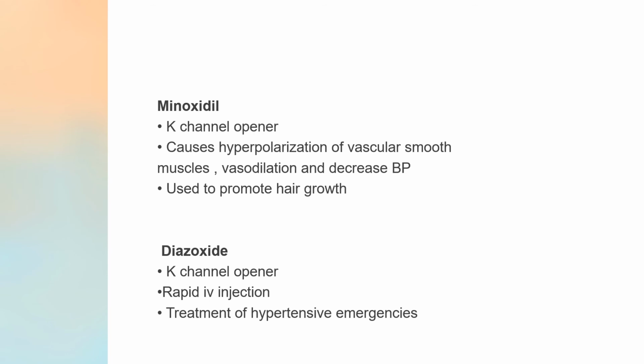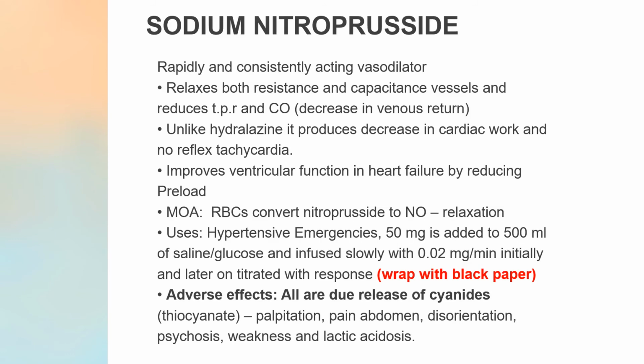Next is diazoxide. Again, it is a potassium channel opener. Diazoxide is given by rapid IV injection and it is used for the treatment of hypertensive emergencies. Now, sodium nitroprusside is also a very important drug which is an arteriolar and venodilator. Okay, so it's a rapidly and consistently acting vasodilator.